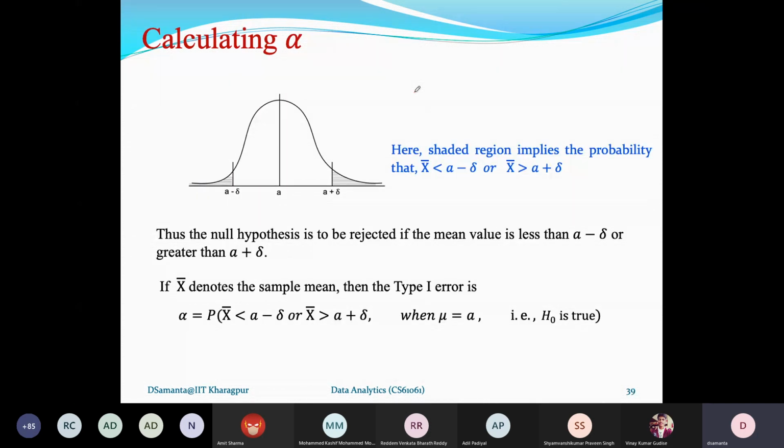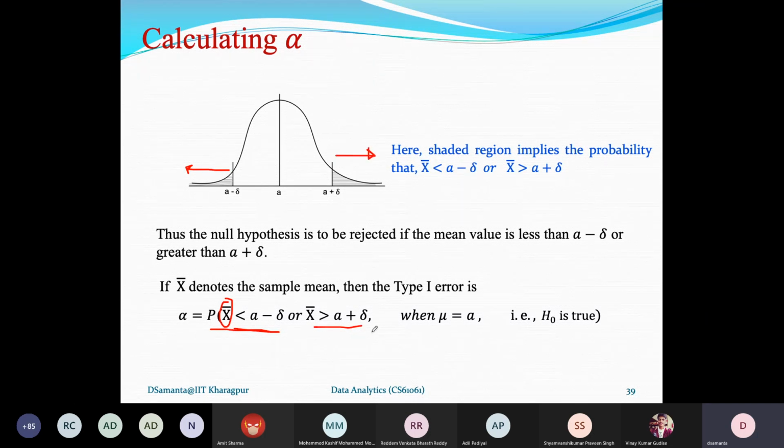Now, this can be expressed more clearly in terms of probability. Here, the probability alpha is like this: X bar is your sample mean or sample statistic value. So this is the probability that X bar, the sample mean that you have collected, is less than A minus delta, plus the probability that the sample mean is greater than A plus delta.